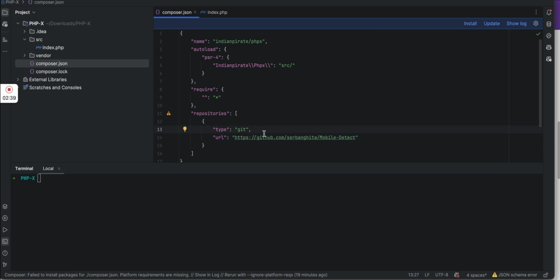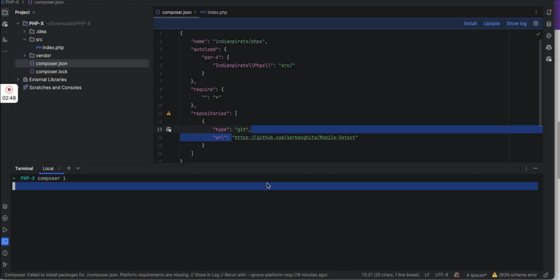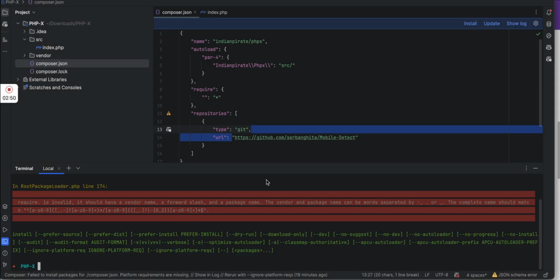So basically what happens, once we have this in place, I mean, let's install. It is giving me some kind of error which says require is invalid. So that means this is invalid.